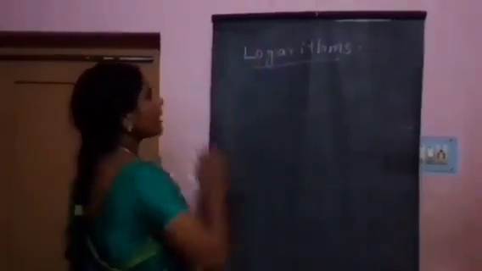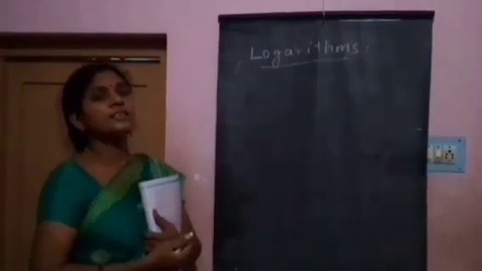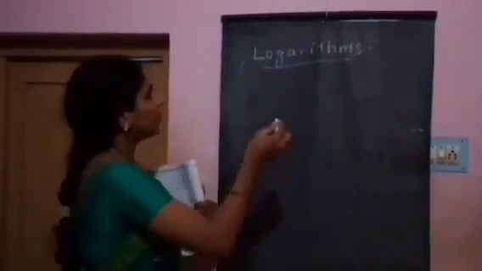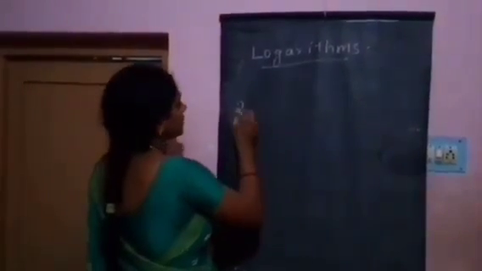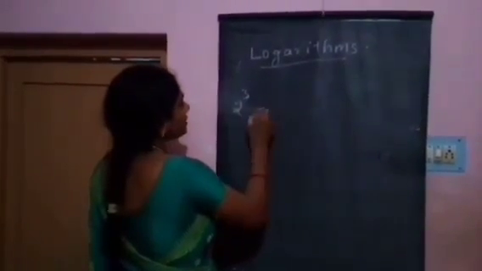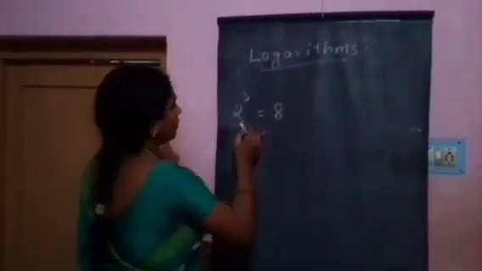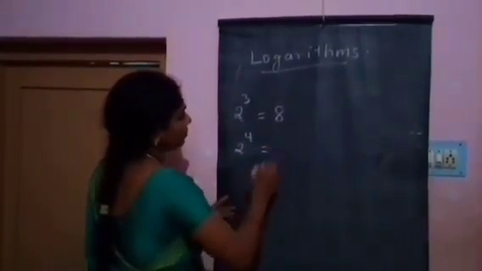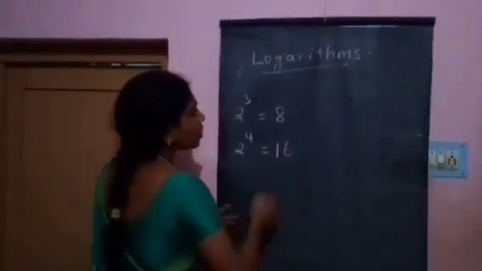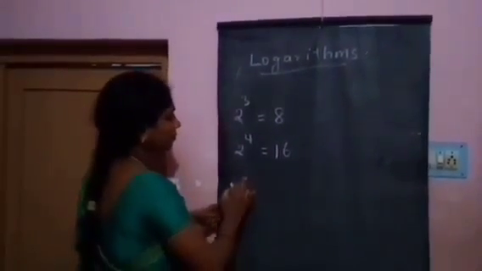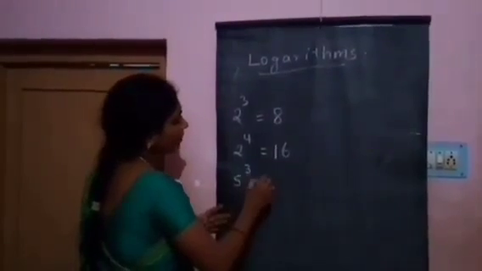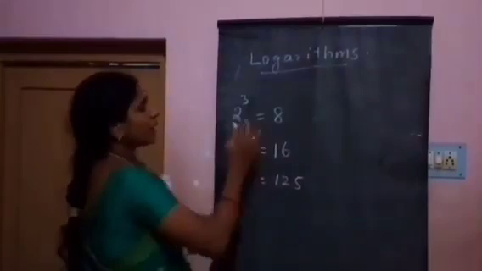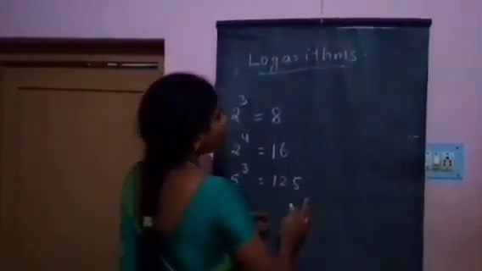Next topic is logarithms. Logarithms is nothing but another form of an exponential form. For example, 2 power 3 equal to 8. This is exponential form. And 2 power 4 is equal to 16. This also is exponential form. 5 power 3 equal to 125. This is exponential form. It can be expressed as logarithmic forms.